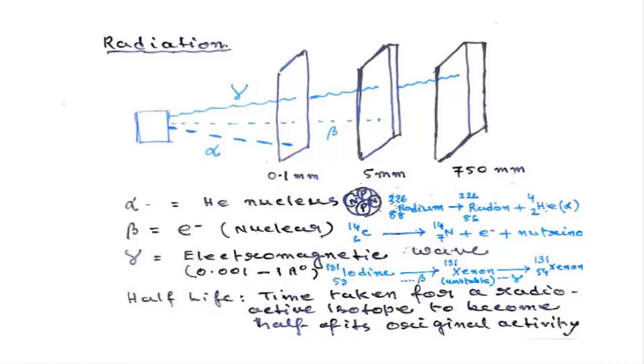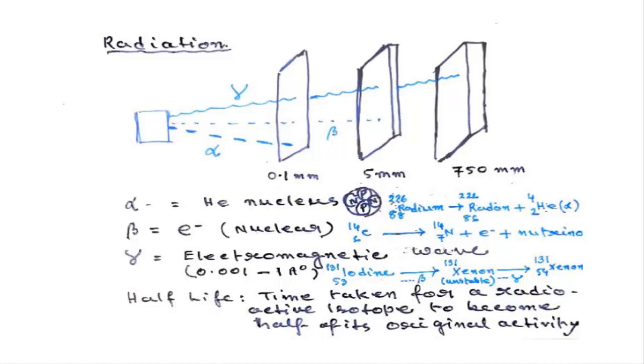Gamma rays are nothing but electromagnetic waves. Gamma rays are also emitted from some radioactive isotopes, like iodine-131. Beta rays are liberated, thereby converted into xenon, and this xenon further emits one gamma ray, which converts it to xenon-131, which is stable.